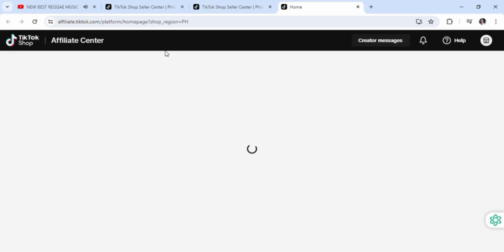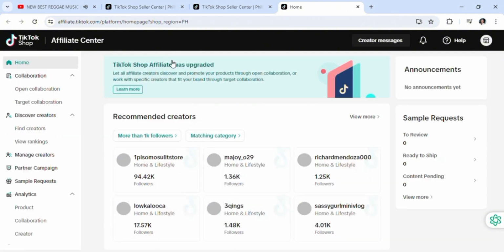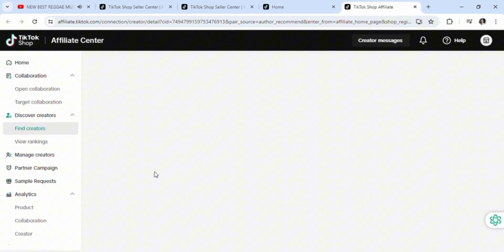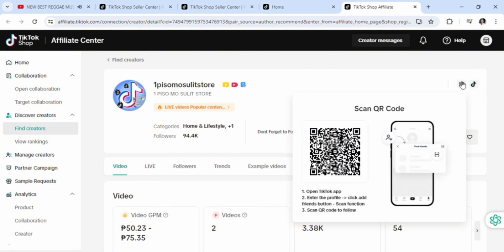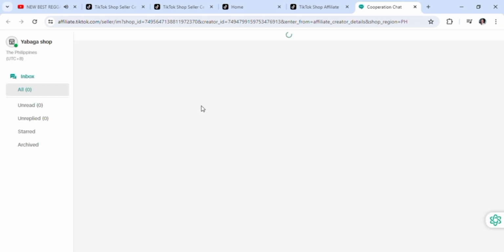We're not going to go too deep in affiliate marketing. So affiliate marketing is basically like having a partner, an online partner, in terms of selling. So you're going to be searching top trending sellers here. So we could message them up and submit a proposal that we want to work with them, we want to have a business with them. So like for example, this creator right here has a bunch of options on where to contact them, like QR code scan, or we could just directly send them a message right here. So just wait for it to load.